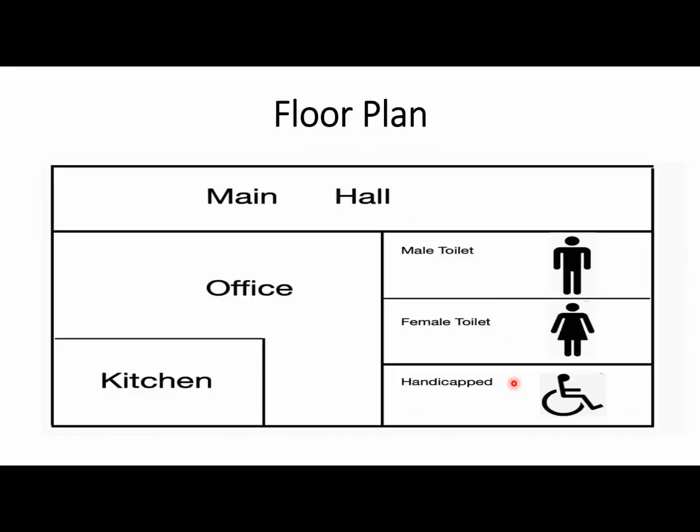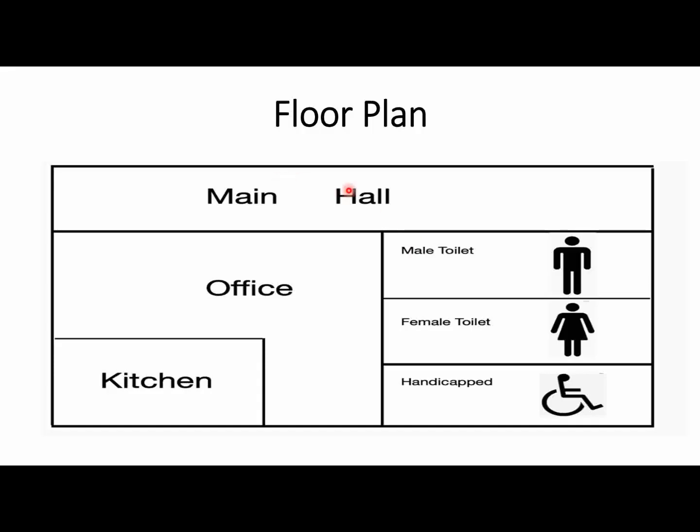So this is a floor plan. You will always get a floor plan like this, because your floor plan will always be divided: this is the upper half, this is the lower half, this is the left hand side, and this is the right hand side. So you always mention the left hand side and the right hand side depending upon your floor plan. You can guess from here that a floor plan can be from any office, any house, or a kitchen also, and you will get any kind of floor plan on your screen.